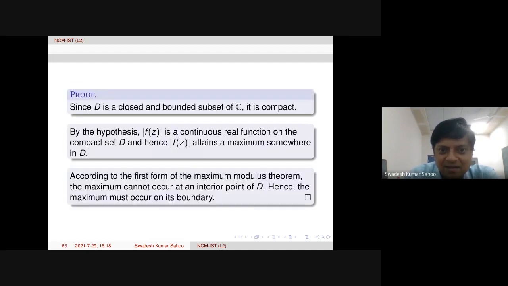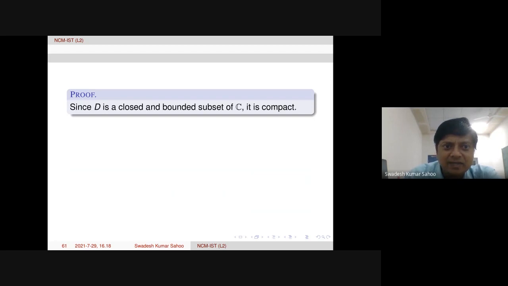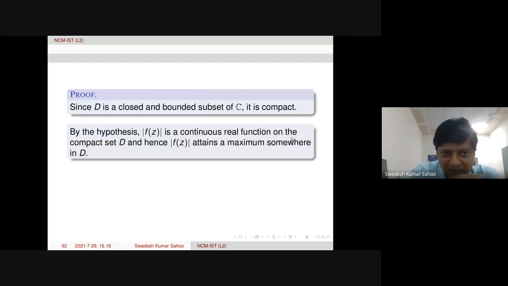So what happens here when we say D is closed and bounded, then it is a compact set. And we know that modulus of f of z is a continuous real function on the compact set D, then modulus of f of z attains a maximum somewhere in D. So this is a very popular statement from real analysis. Because the modulus function is a real function, we can apply that.